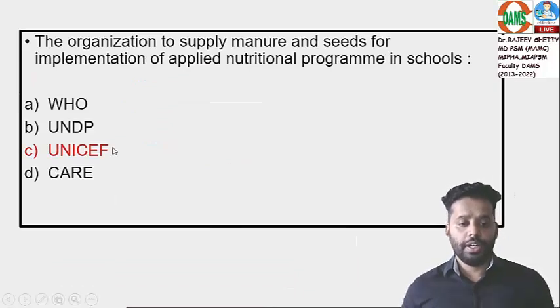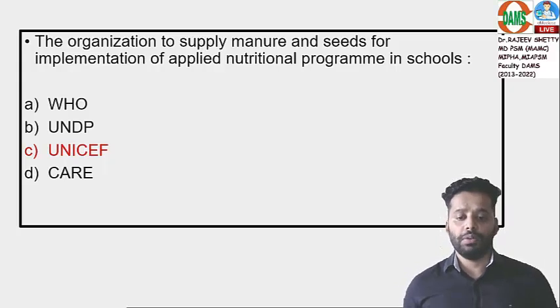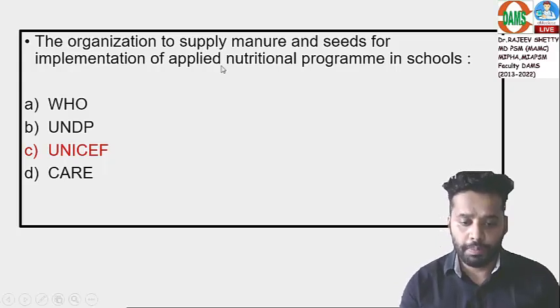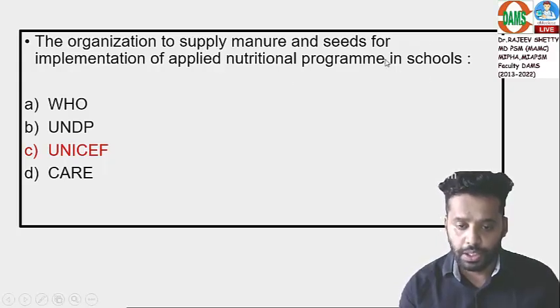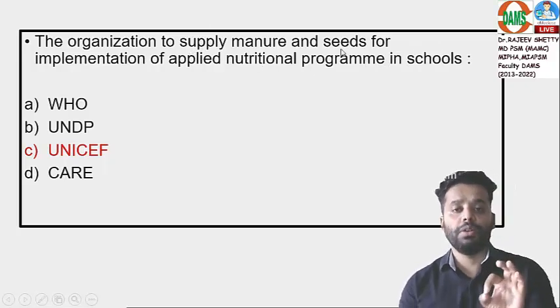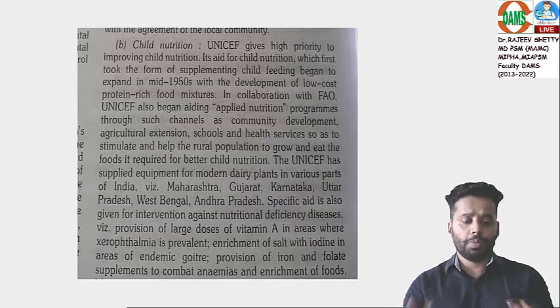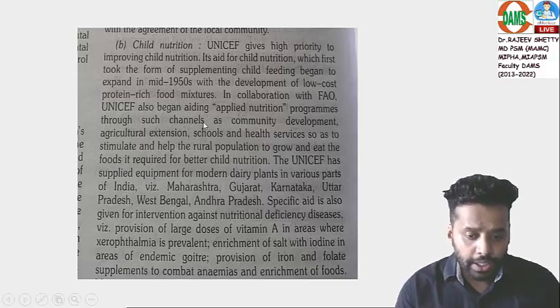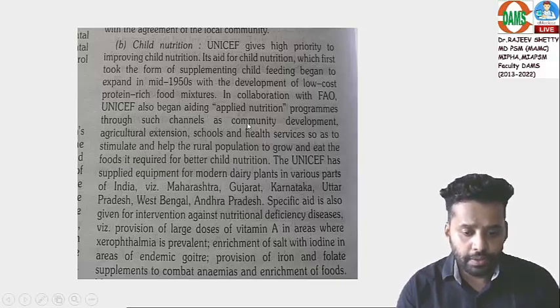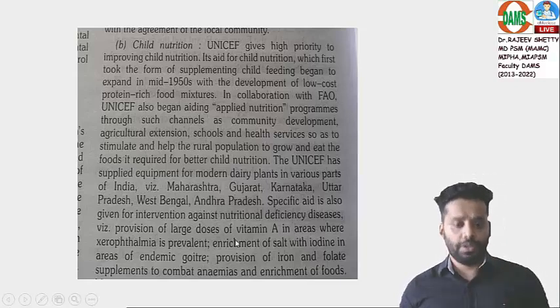Good. The next question. The organization to supply manure and seeds for implementation of applied nutrition program in schools. So the question is direct on supply of infrastructure, manure and seeds. Applied nutrition program was a very old program. Around 1960, 1965, they started implementing it. UNICEF is doing this along with FAO, Food and Agricultural Organization, with some help from WHO.